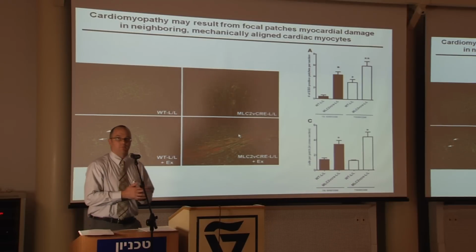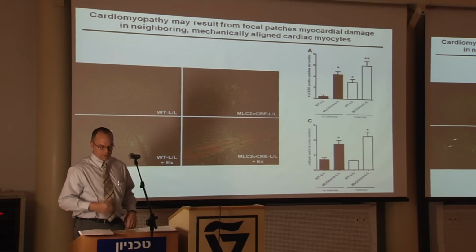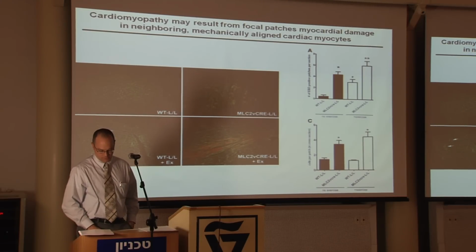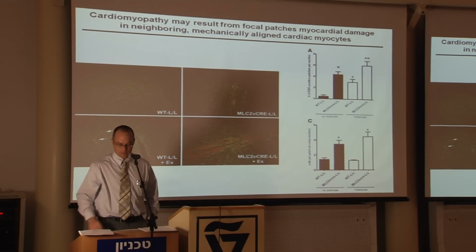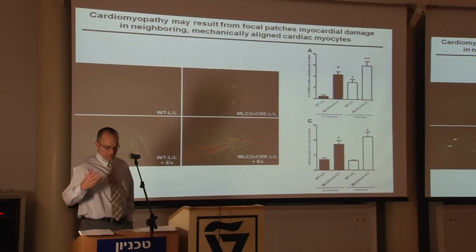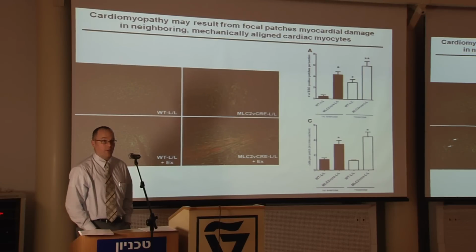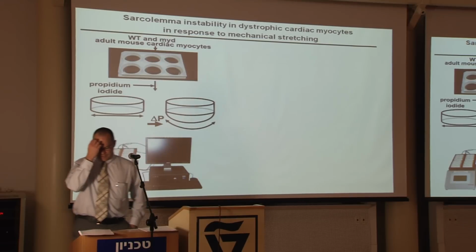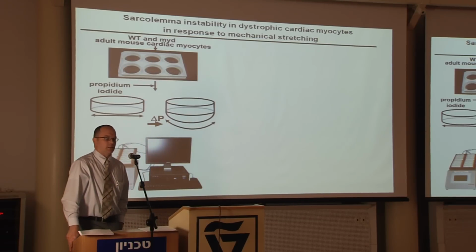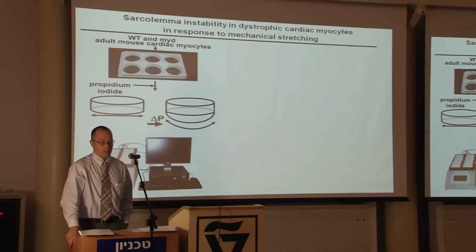So these results suggested that cardiac muscle from dystroglycan deficient animals is potentially sensitive to mechanical damage that leads to disruption of the cells. And this may explain then why we have focal areas of myocardial fibrosis that progressively accumulate in the muscle, leading to its overall cardiomyopathic phenotype. And so in order to test whether or not this effect on cardiac muscle cells was due to a sensitivity to mechanical activity, we devised some new experiments to test acutely in isolated cardiac myocytes the effects of mechanical strain